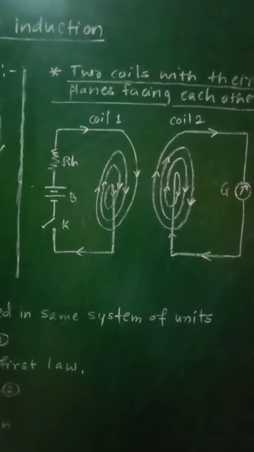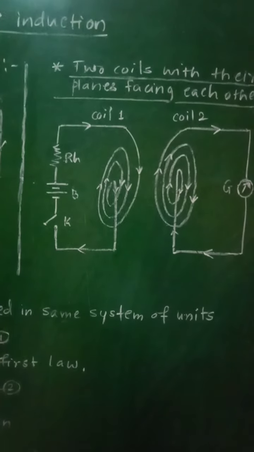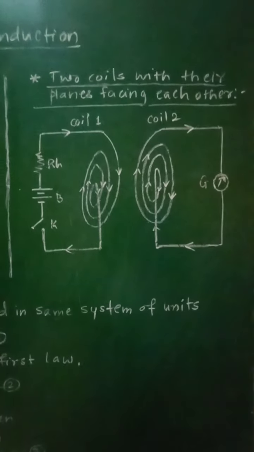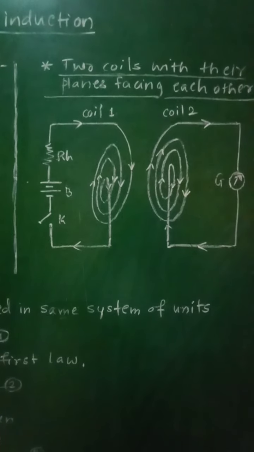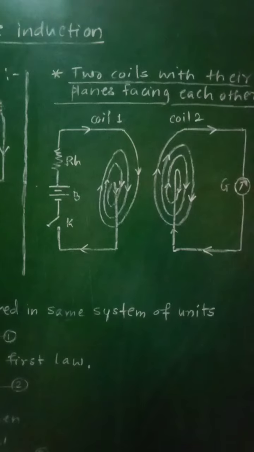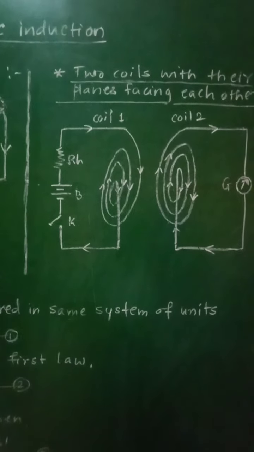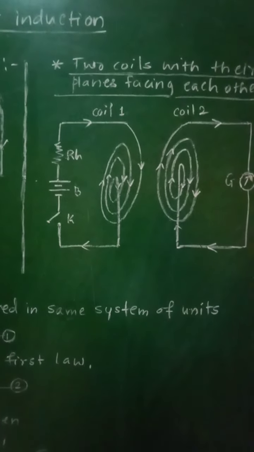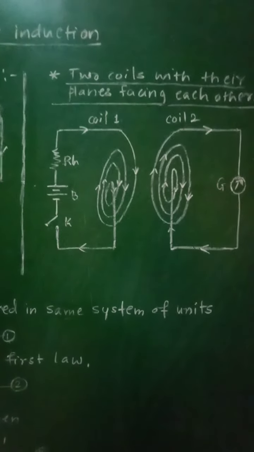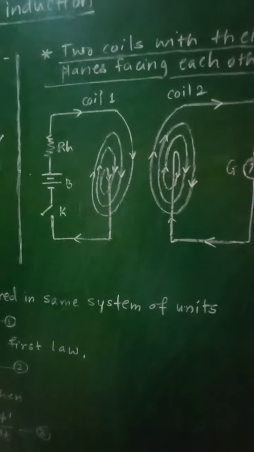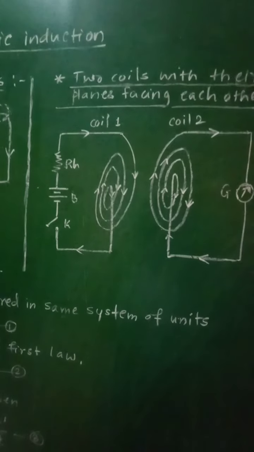This induced current is produced in the secondary. The deflection of the galvanometer will show the direction of current, and thus the induced current is produced in the secondary coil. Then the direction of induced current or EMF is reversed if there is an increase or decrease in the magnetic field. The magnetic field is produced in the secondary coil due to the change in current in the primary coil. So these are some of the observations related to this two coils experiment.